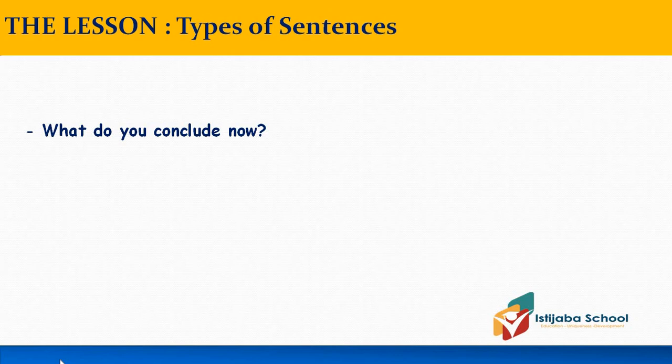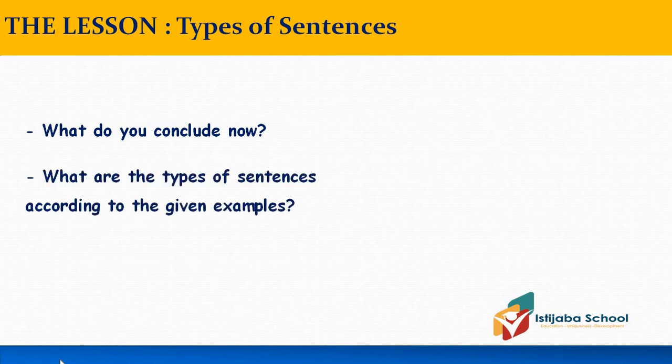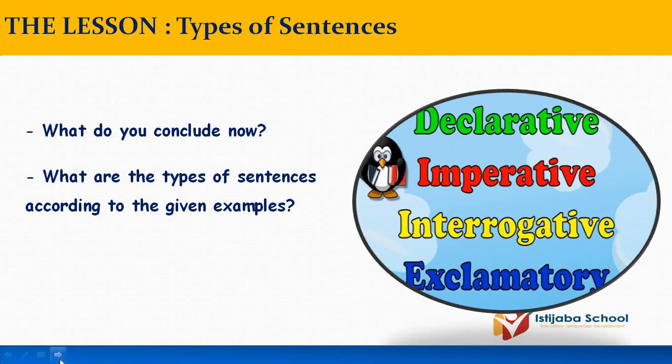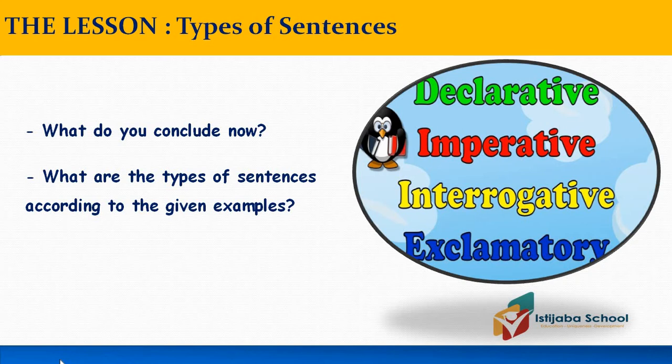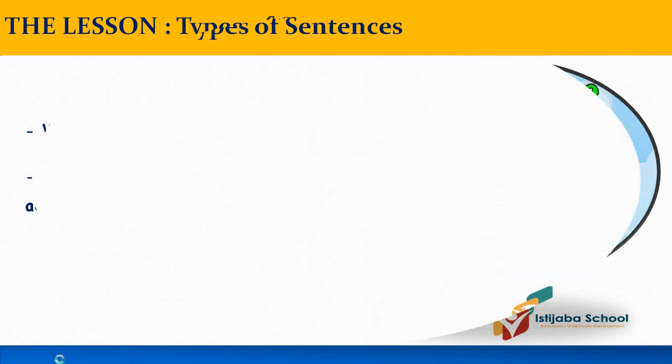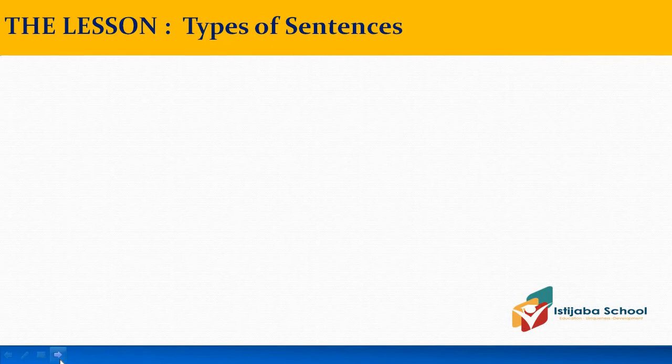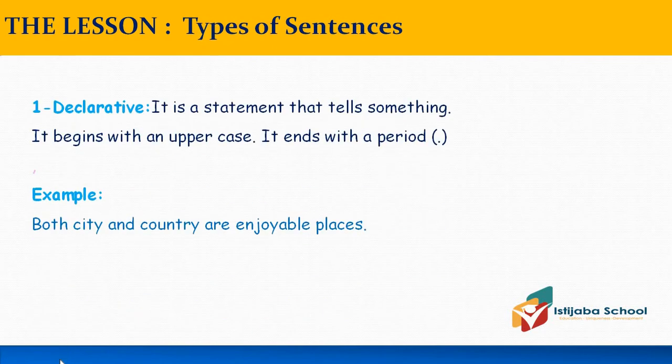What do you conclude now? What are the types of sentences according to the given examples? The sentence types are declarative, imperative, interrogative, exclamatory. Now let us see the definition of each type of a sentence.